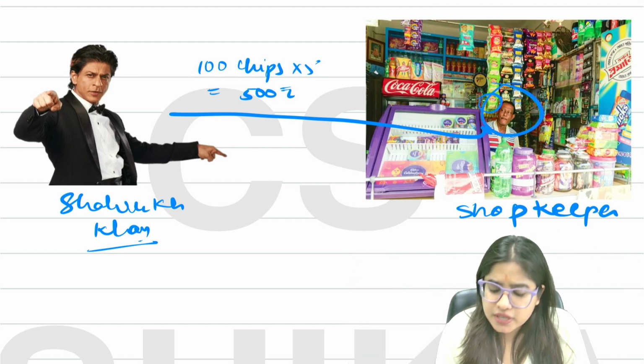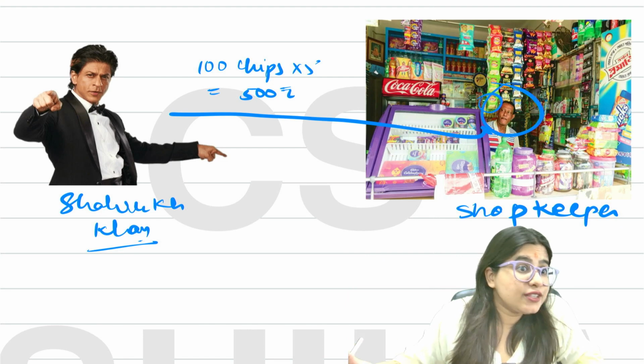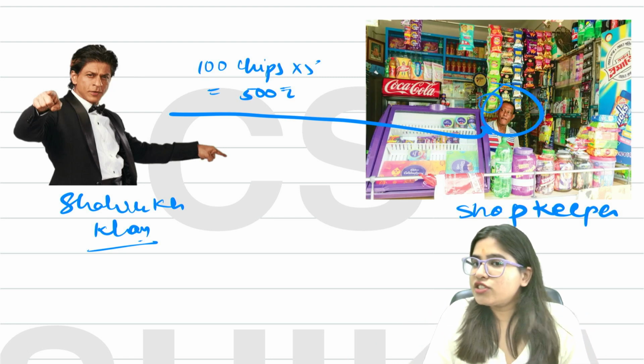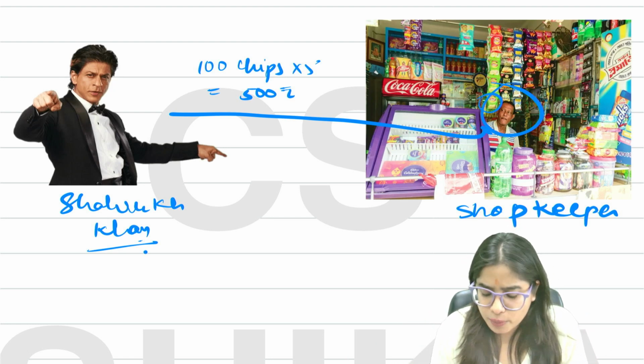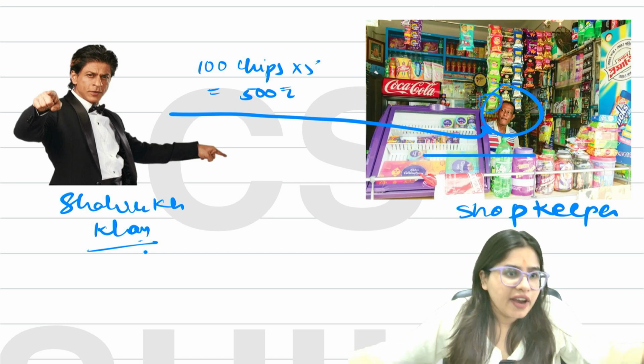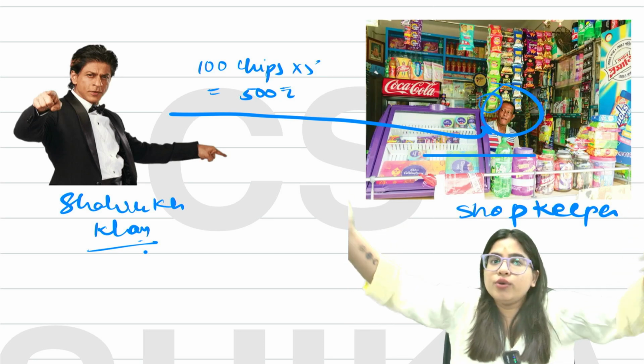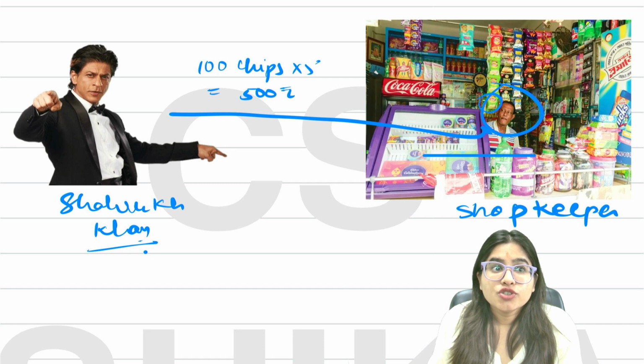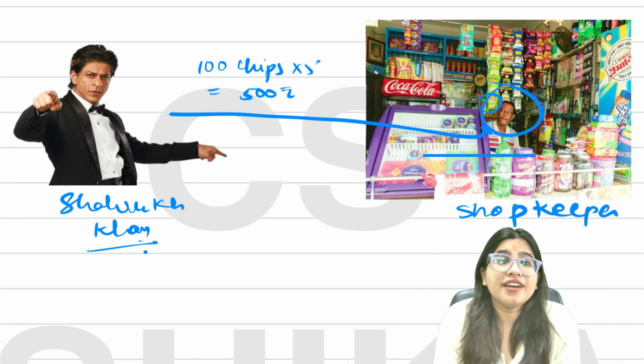But then the shopkeeper is like, it's all based on trust. These kinds of transactions happen. What if next month Shah Rukh Khan doesn't give the money? The shopkeeper might have a doubt. How will I find you next month? What if you are gone, you never come back to me, you never give my money? Shopkeeper might be in doubt: how should I trust you?